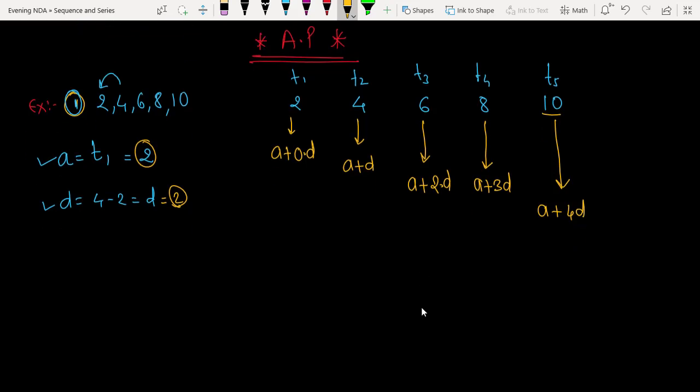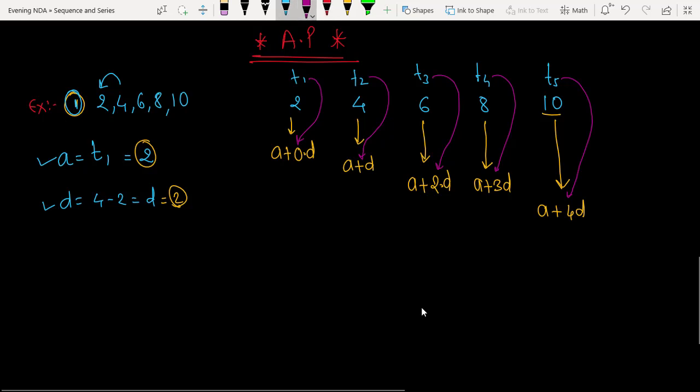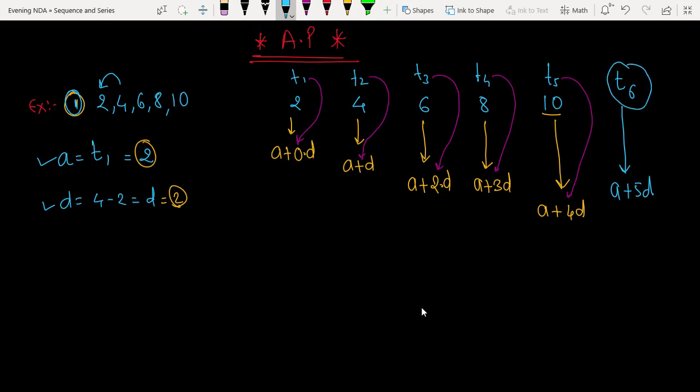Now if you see one thing here, for T1 the coefficient of D is 0. For T2 the coefficient of D is 1. For T3 the coefficient is 2. For T4 the coefficient is 3 and for T5 the coefficient is 4. Means what? If I write T6, what will be the general form? A plus 5D. Excellent. Means whatever term you find, the coefficient of D will be 1 less.